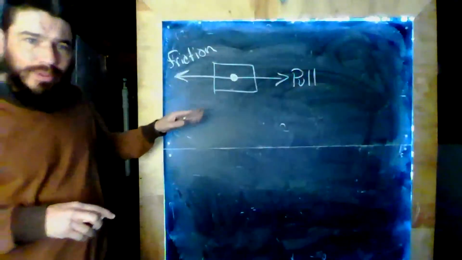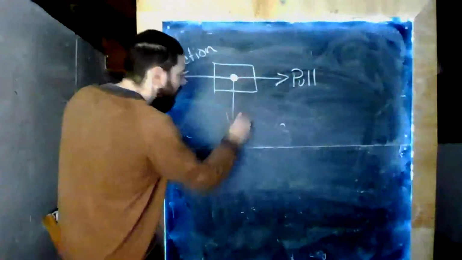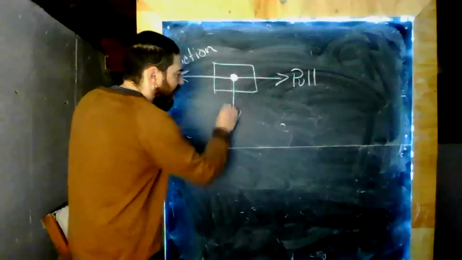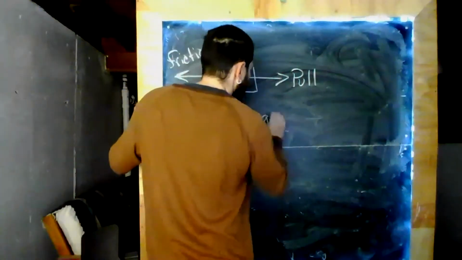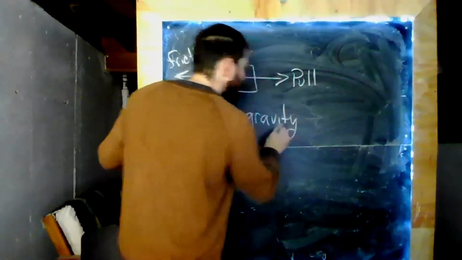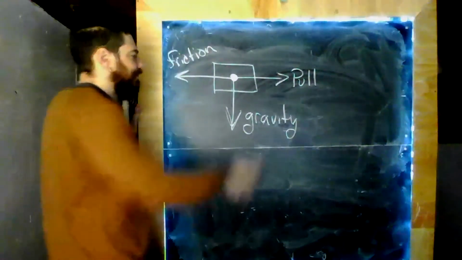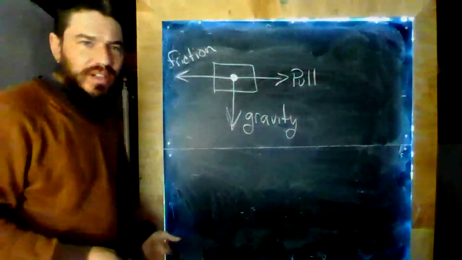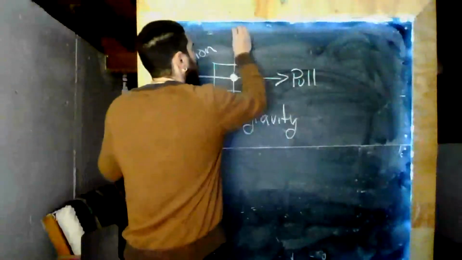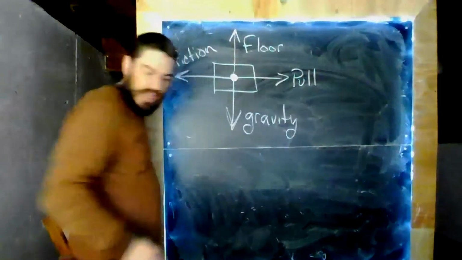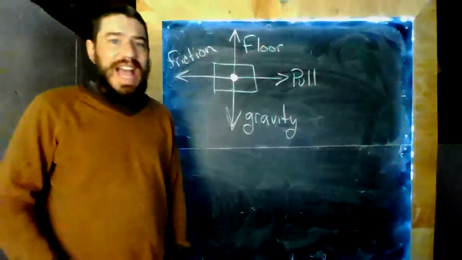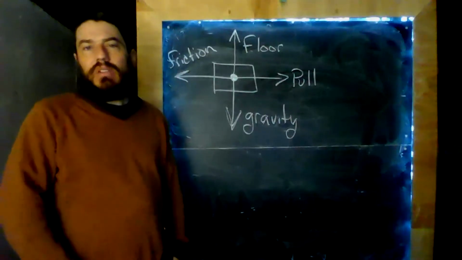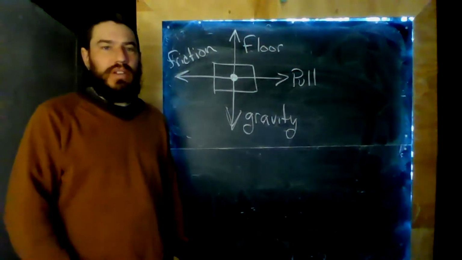Okay, we're missing a couple forces here. We have the force of gravity, otherwise known as the weight of the object. We'll go ahead and call that gravity. We're going to talk more about weight here in a bit. And this thing is not just plummeting towards the center of the earth, so the floor must be pushing on it as well. Okay, so those are our four main forces acting on this box. Why don't you go ahead and pause the video and consider this question. I'll see you on the other side.